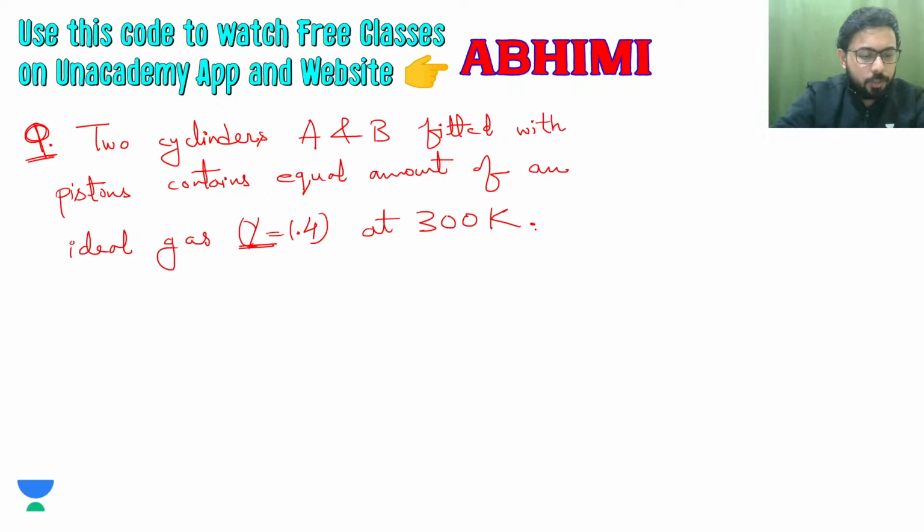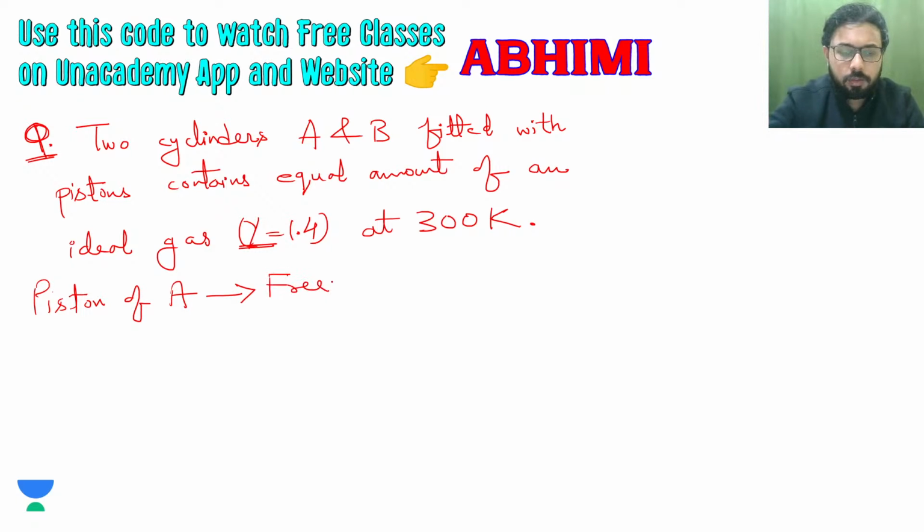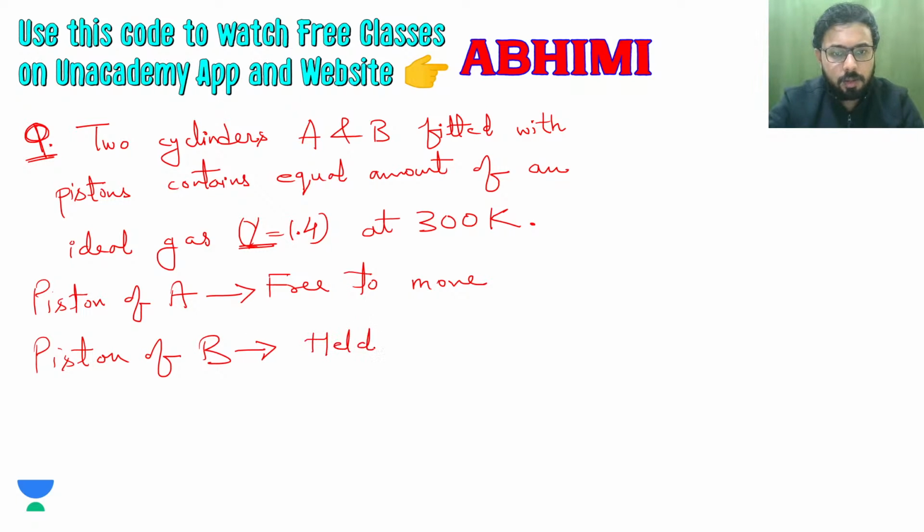Piston A is free to move while that of B is held fixed. So piston of A is free to move, piston of B is held fixed.